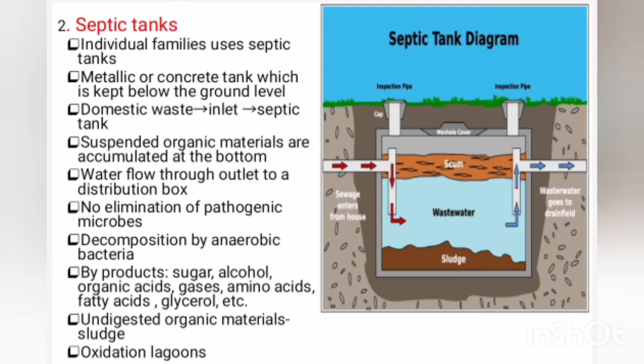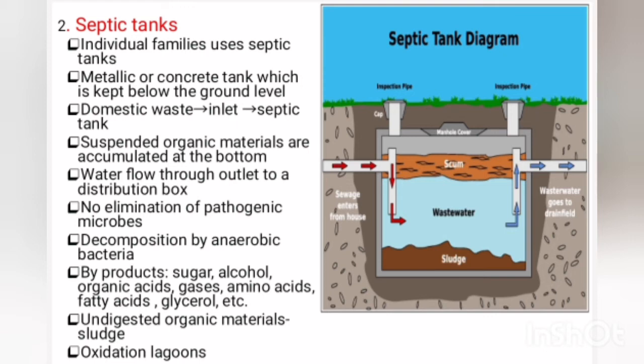and the water flows through the outlet to a distribution box, which is connected to perforated pipes that open under the soil surface. So the effluent of the tank is passed to the soil. That means the pathogenic microorganisms present in the sewage water flow into the soil. There is no elimination of pathogenic microbes.